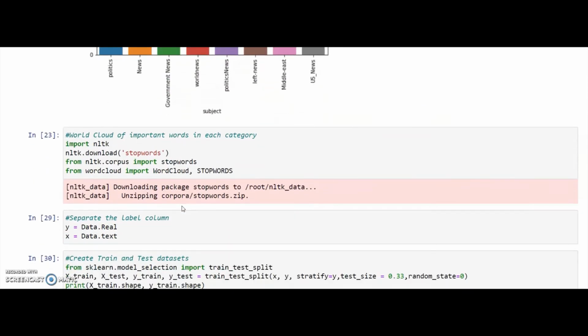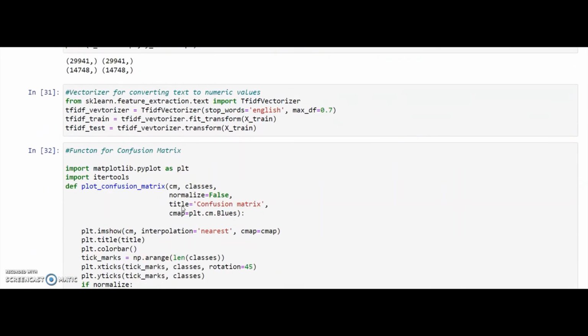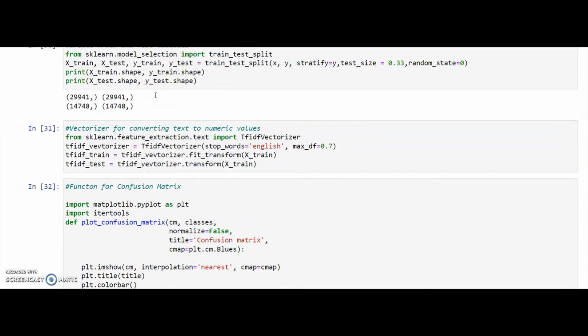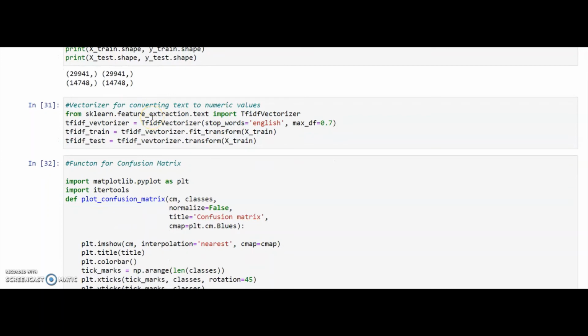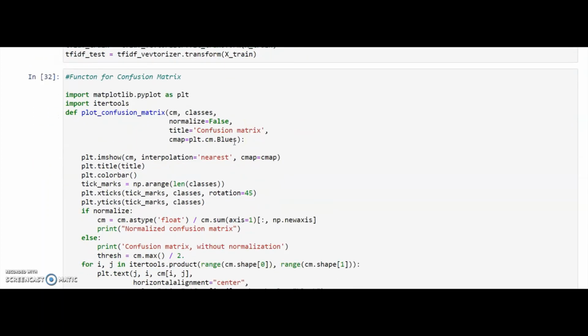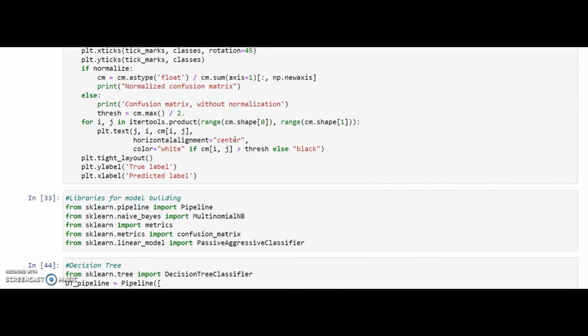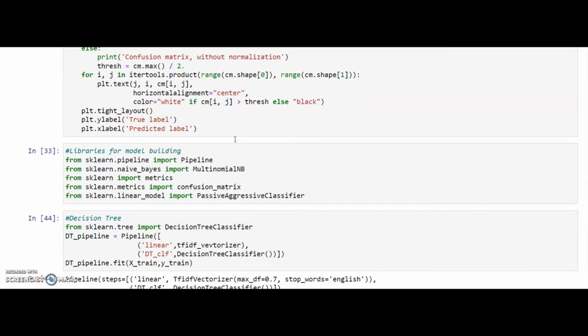Once that is done, we have done the NLP for the stopwords and considering the cloud. After that, we have vectorized the data. Before that, we split the data using train test split. Then we vectorized the data using the TF-IDF vectorizer. After that, we created a confusion matrix using matplotlib. Once that is done, we have done the model building.